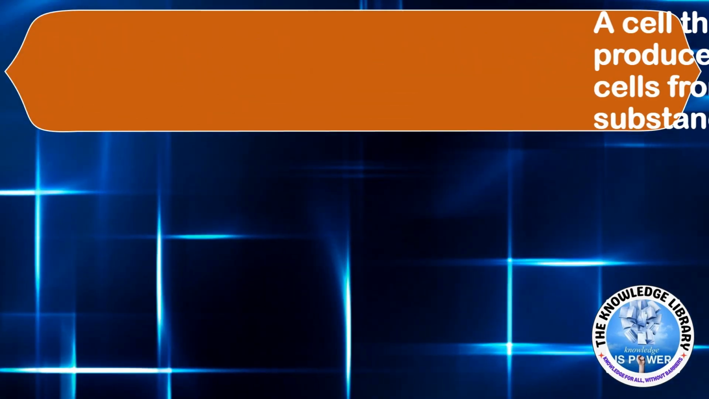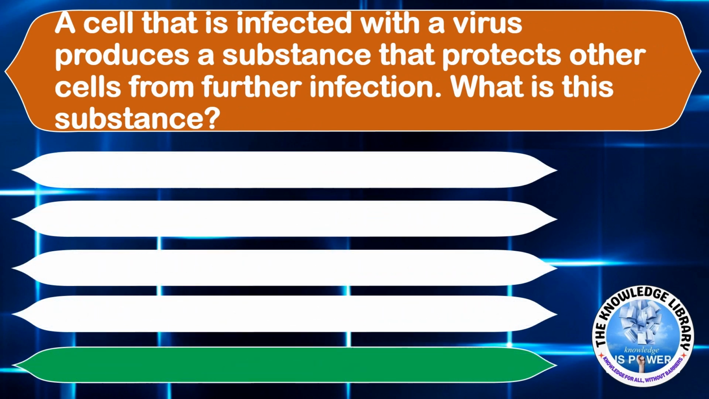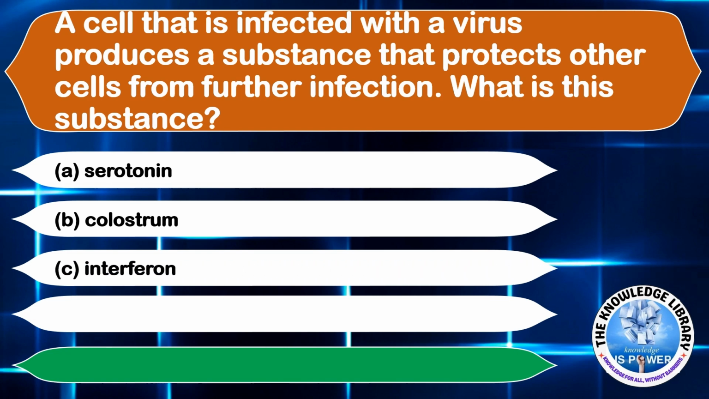A cell that is infected with a virus produces a substance that protects other cells from further infection. What is this substance? Option A, serotonin. Option B, colostrum. Option C, interferon. And option D, histamine. The correct answer will be option C, interferon. Moving on to the next question.